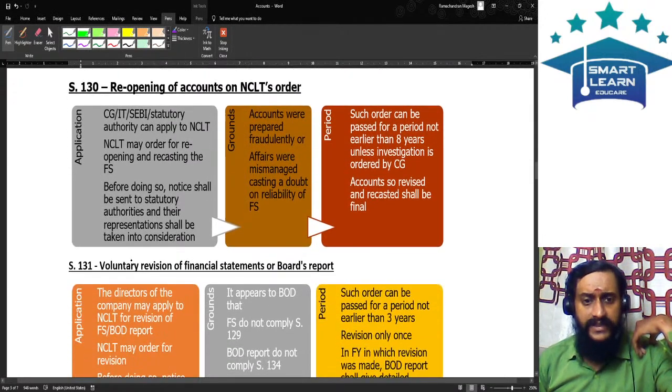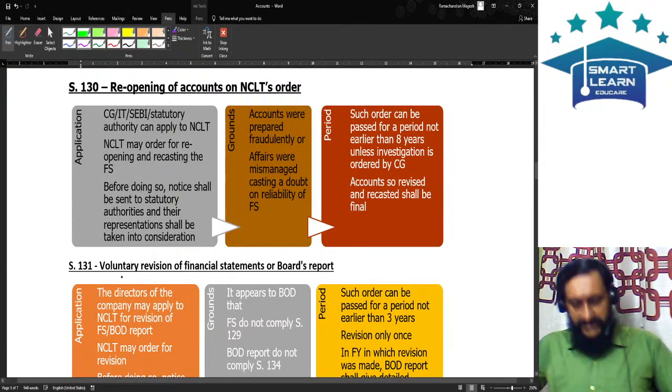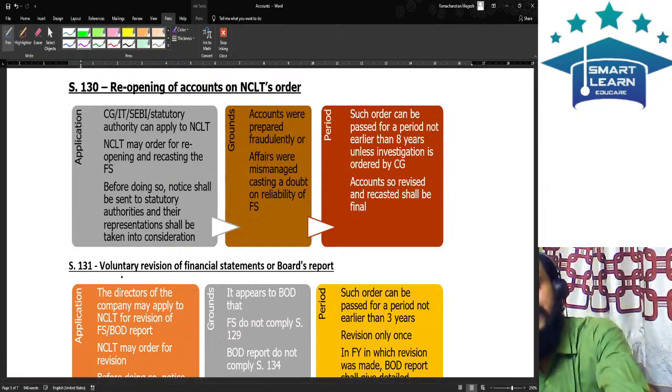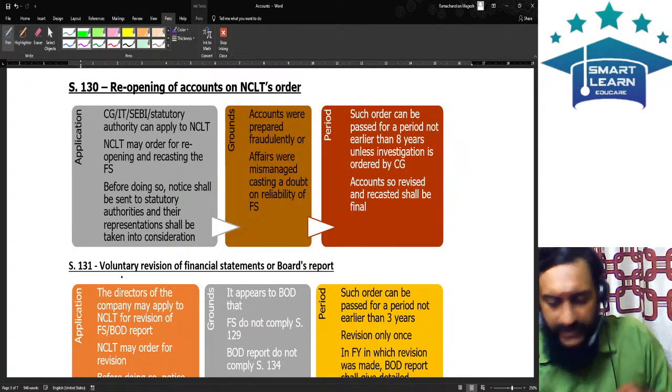Then reopening of the accounts, and then revision of the financial statements. These are two important areas, section 130 and section 131. What is this reopening of the accounts, and what is meant by the voluntary revision of the financial statements? Let me explain. Closely follow, my dear friends.